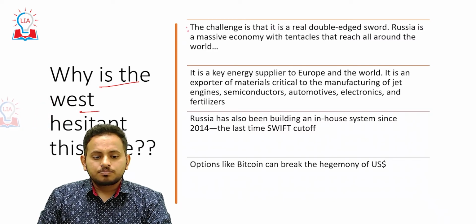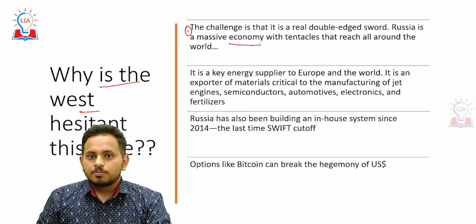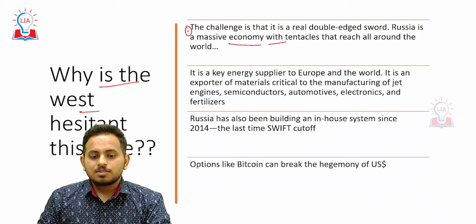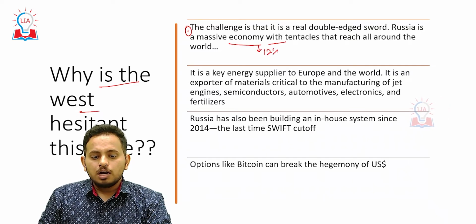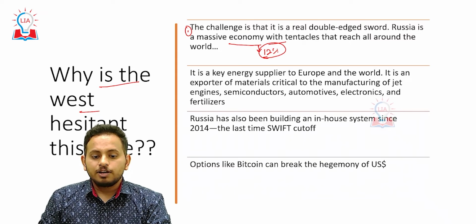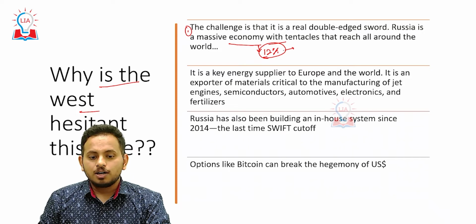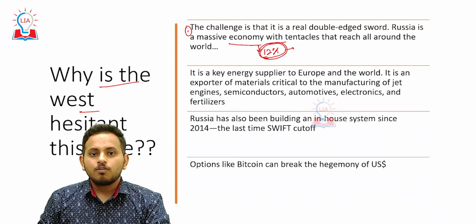First one is, Russia is a massive economy. It contributes around 12% to the global production of oil and natural gas. This is a very huge contribution. If SWIFT sanctions are in place on Russia, then the entire supply of oil and natural gas will be halted.